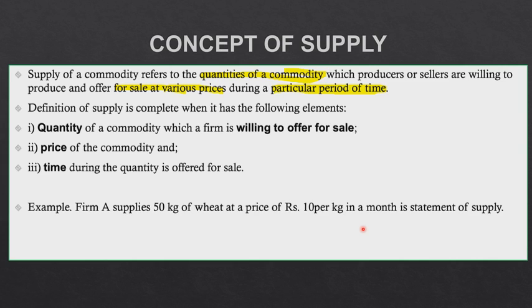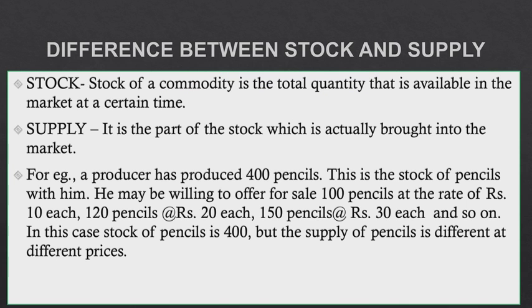When we were reading about demand, it was actually what the consumers are ready to buy. Now here we are dealing with what producers are willing to produce and offer for sale. So I have highlighted these lines. These are very important terms. So I hope you've understood the meaning of supply. Next, what is the difference between stock and supply?